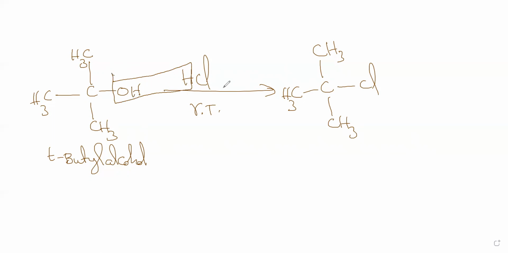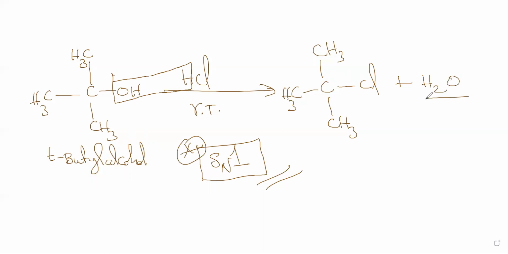You can think of it like a trick, and the chlorine will get substituted here. The actual process is SN1 substitution. Nucleophilic unimolecular reaction is the reaction mechanism this follows. So this plus water will be eliminated.